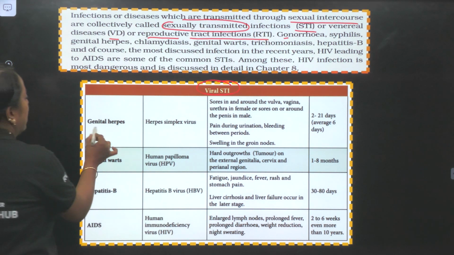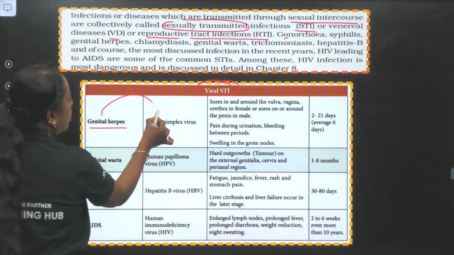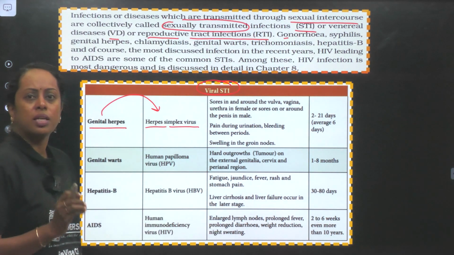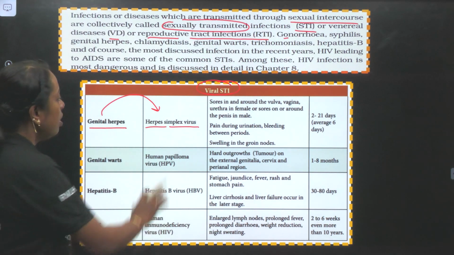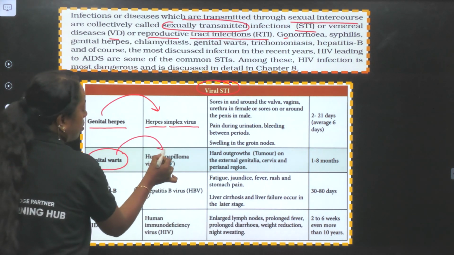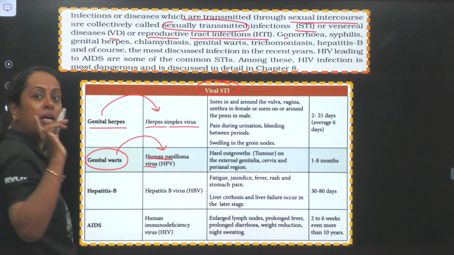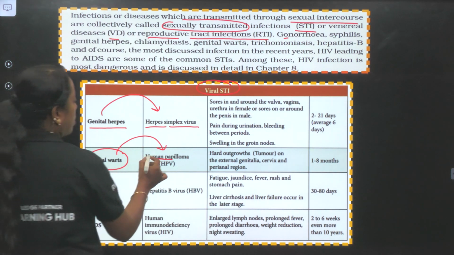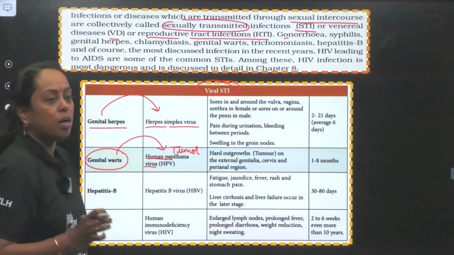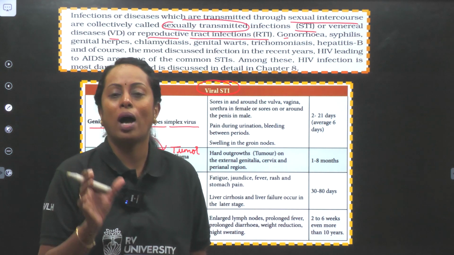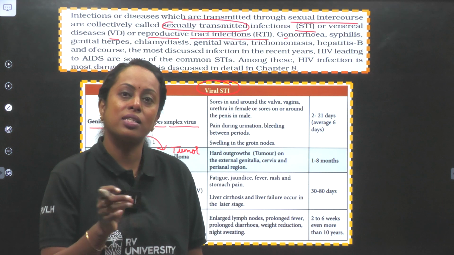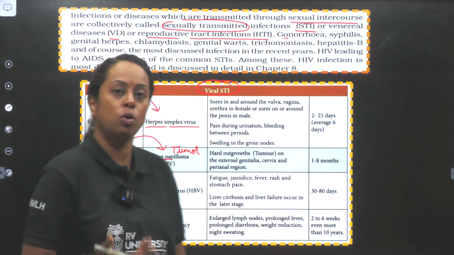Now genital herpes. The causative organism is herpes simplex virus. You need not know more about this, because common symptoms and characteristics we are going to refer to in NCERT. I don't want you to give much importance to it. Next, genital warts. It's caused by human papilloma virus. Here I would like to add one point: they are associated with the production of what is known as a tumor. Name a virus which can cause cancer, because you have a small subtopic called cancer in human health and disease. There, if they ask you to give an example of a virus, please don't forget human papilloma virus.